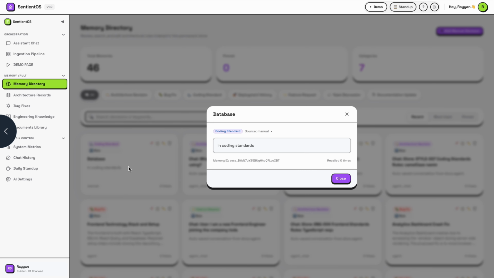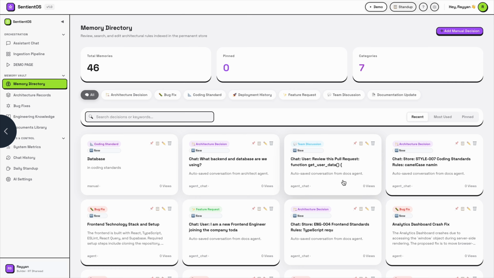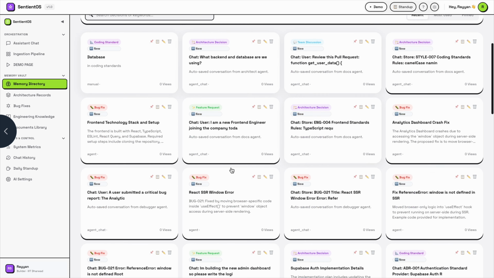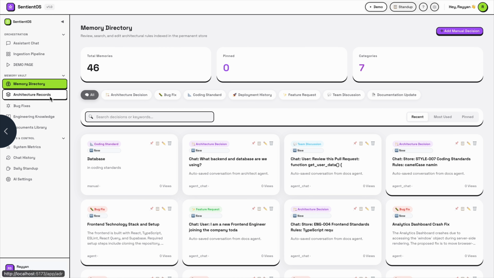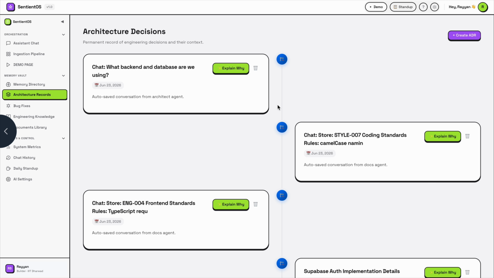See, there is one memory that has been created, which was database of coding standard. These are the memories. Then, further moving toward architectural records, this was where the architectural designs have been stored. A separate section only for storing these has been created. So here you can see the previous architectural designs.